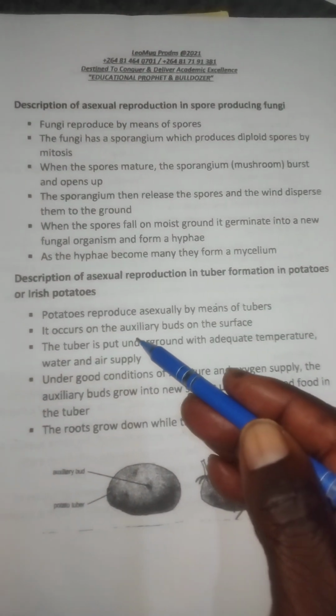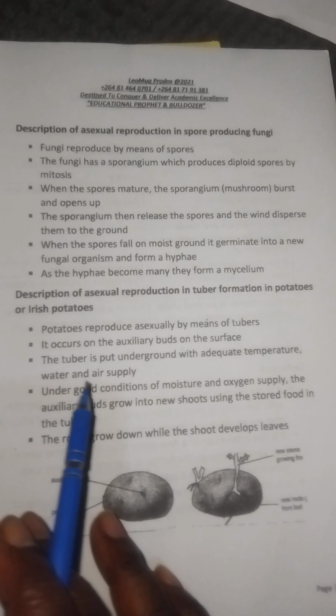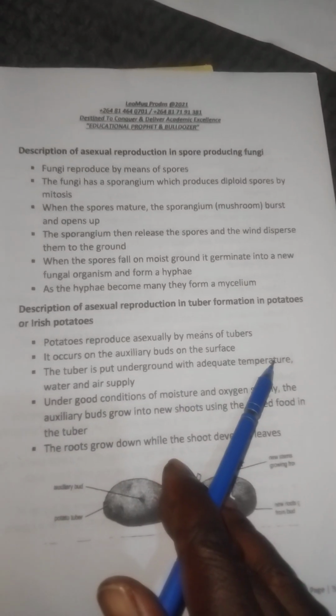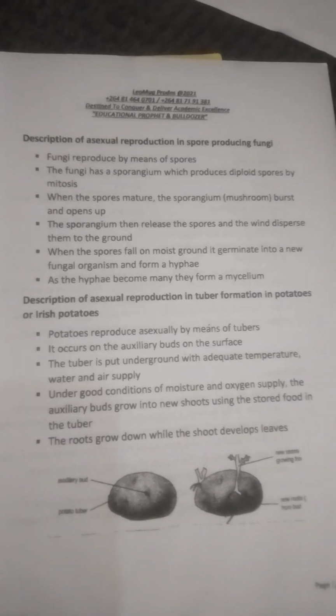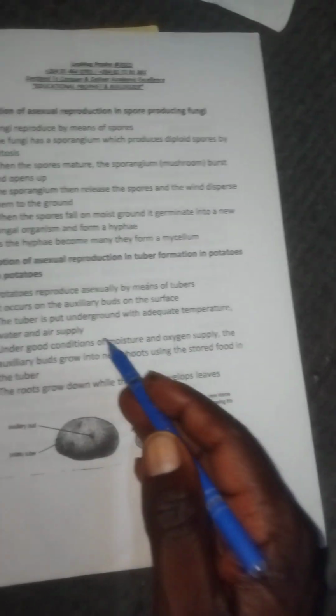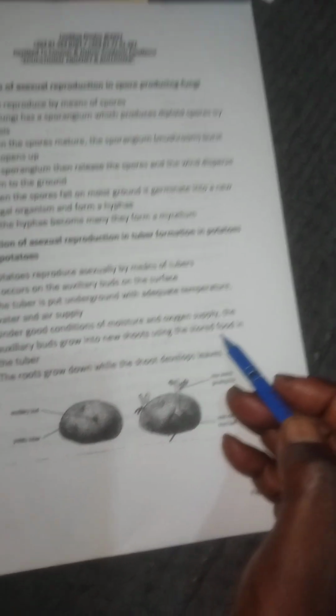On what we call the axillary buds on the surface of the potato. How is it done? The tuber is put underground with adequate temperature, water, and air supply. Under good conditions of moisture and oxygen, the axillary buds grow into new shoots using stored food in the tuber.